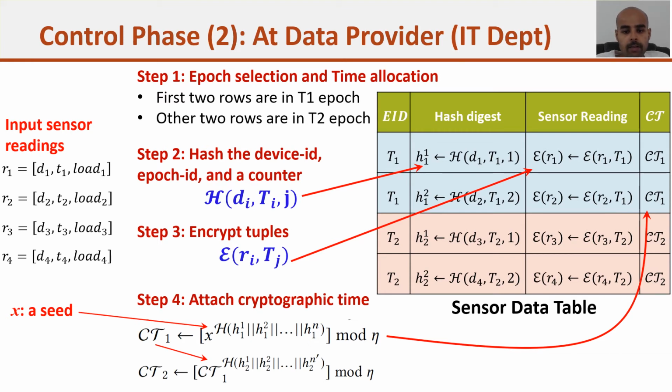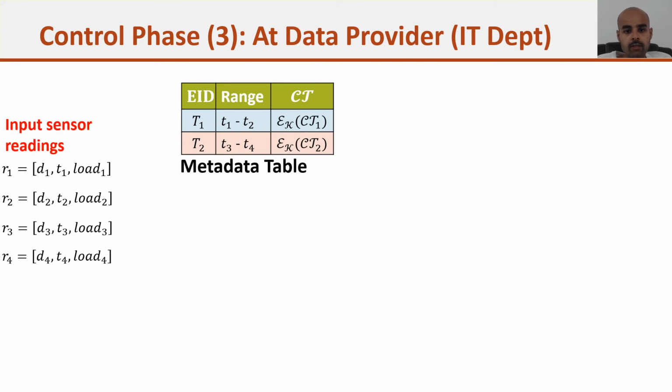And whatever is the output of this variable, we write as ct1, and it is going to the next part to create the cryptographic timestamp for the next epoch. So this is the sensor data that we will outsource to the cloud. In addition to this, we will also outsource the metadata, means the epoch ID and the range that it is covers. From real timestamp t1 to t2, the given time epoch ID is t1. For t3 to t4 we give t2, and the cryptographic timestamp.